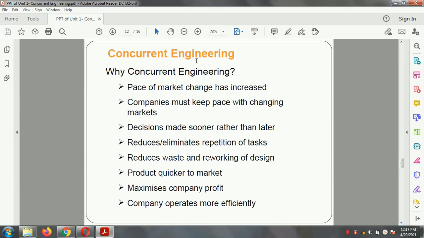Why is this concurrent engineering concept very important? Because the pace of the market change increases. Companies must keep pace with the changing market. Decisions are made sooner rather than later. It reduces and eliminates repetitive tasks, reduces waste and reworking of the design, brings the product to market quicker, gives maximum company profit, and the company operates more efficiently. So all these are the parameters related to concurrent engineering, and concurrent engineering is beneficial to the company as well as the customer. Therefore, this concept is very important.